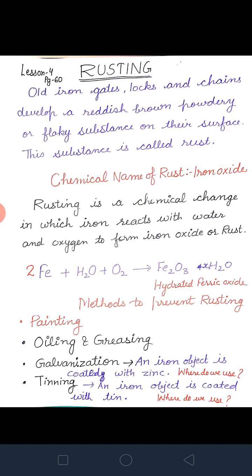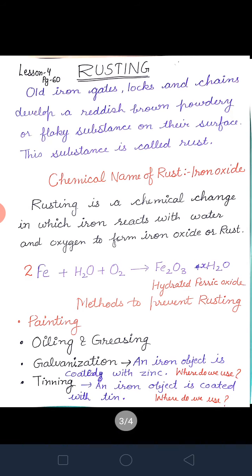Then the other process, galvanization. What do you mean by galvanization, beta? We develop a layer of zinc on the cooler. With the help of machines, we develop a layer of zinc on the iron, and this process is known as galvanization. The process by which an iron object is coated with a layer of zinc is called galvanization.